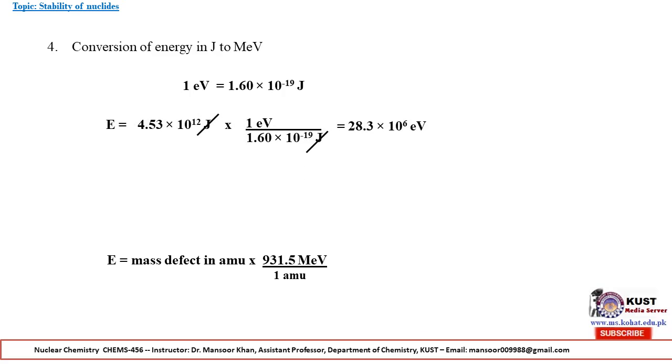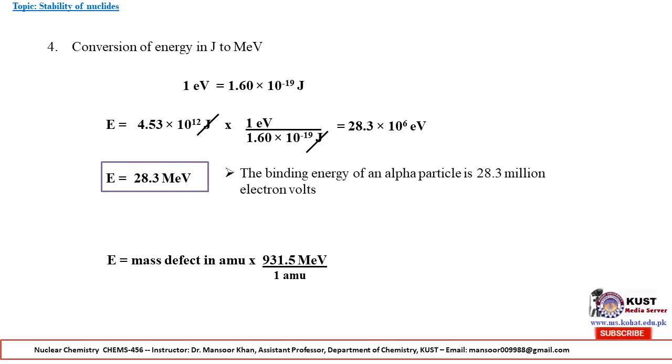E is equal to 4.53 into 10 raised to power minus 12 joule, which is also equal to 1 electron volt divided by 1.60 into 10 raised to power minus 19, which is equal to 28.3 into 10 raised to power 6 electron volt. So the energy is equal to 28.3 million electron volt. The binding energy of an alpha particle is 28.3 million electron volts.